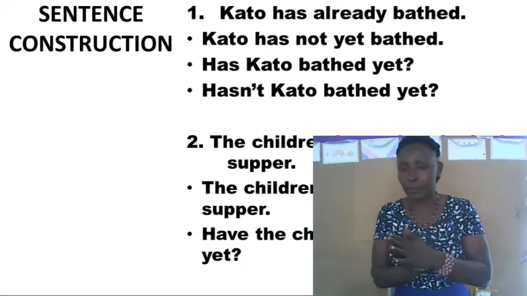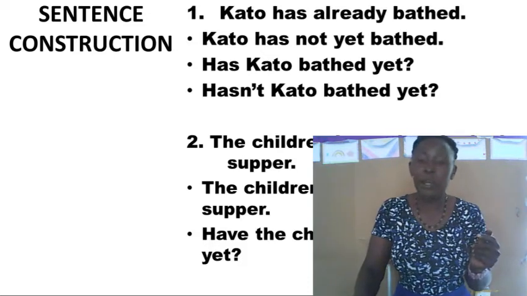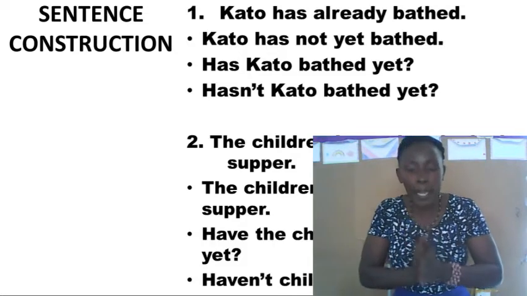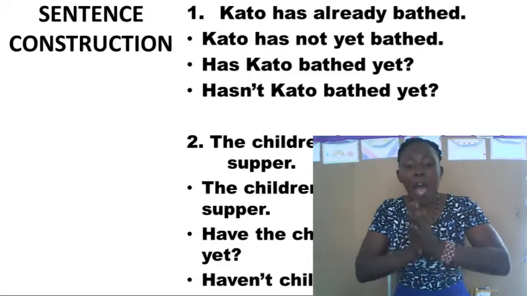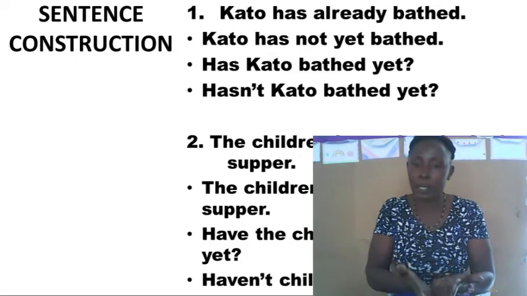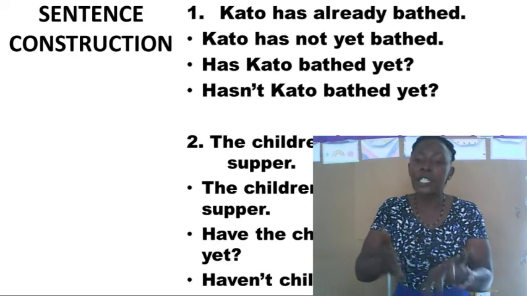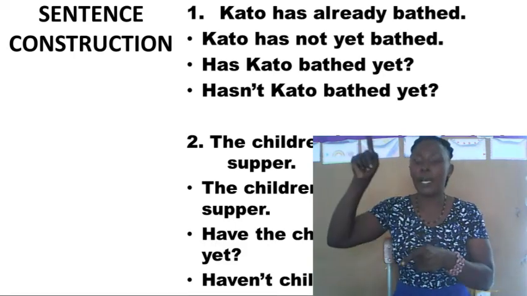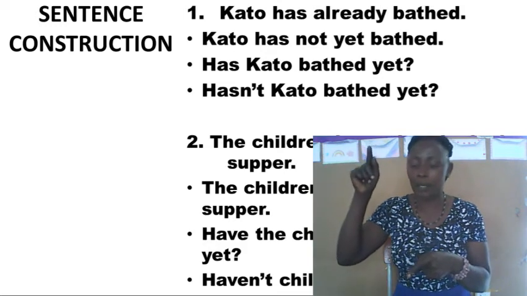If I'm changing it to negative interrogative, I have to begin with my negative helping verb: haven't the children had supper? A negative response is, no, the children have not yet had supper. The positive one will be, yes, the children have already had supper. Take a note of that, our candidates.